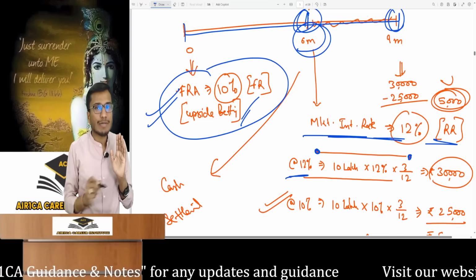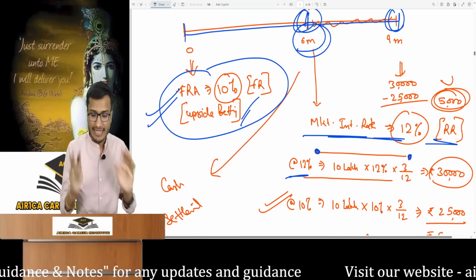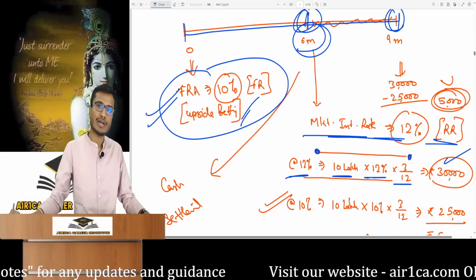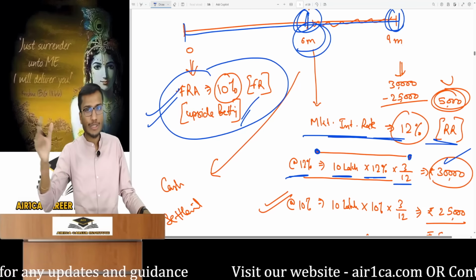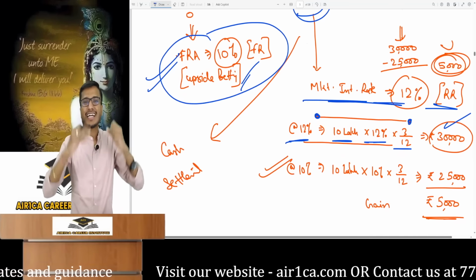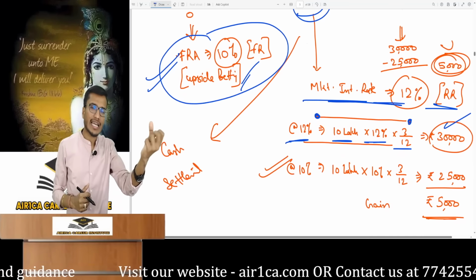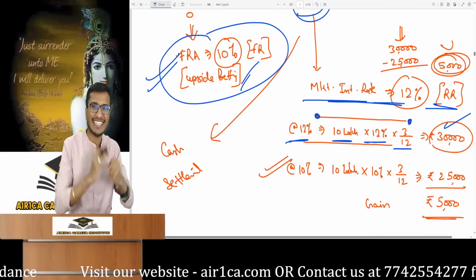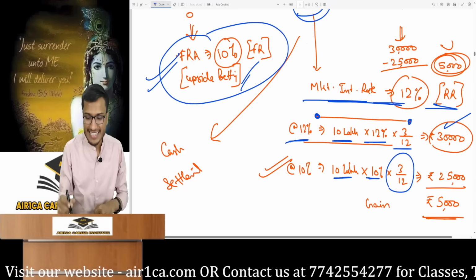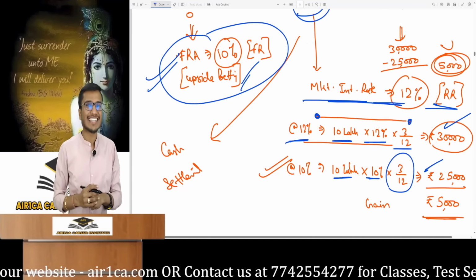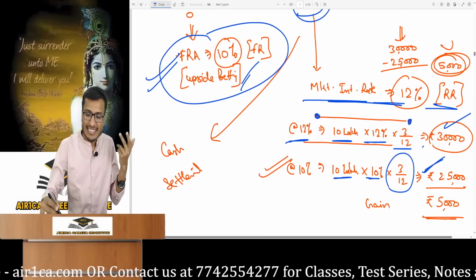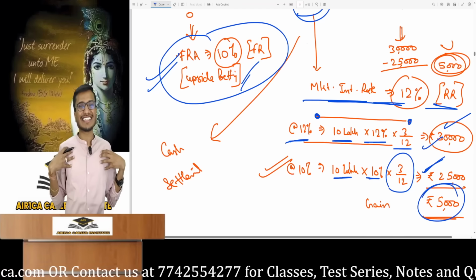So I would have taken at 12%. Whatever the market interest rate was, if I had no contract, I would pay 12% on 10 lakh for 3 months, meaning 30,000 in interest at maturity. Understood? But because of the FRA contract, if I expect a physical delivery settlement and contact the bank to take a loan from them after 6 months for 3 months at a 10% rate, so I got the 10 lakh loan at 10%. The interest for 3 months, meaning I had to pay 25,000 in interest. With this contract, I paid 25,000 in interest. Otherwise, I would have paid 30,000, resulting in a 5,000 gain.